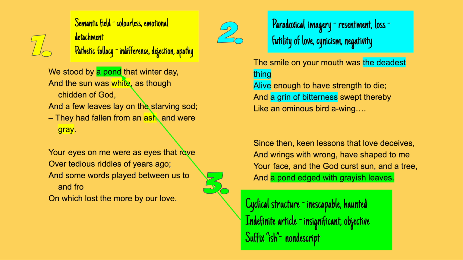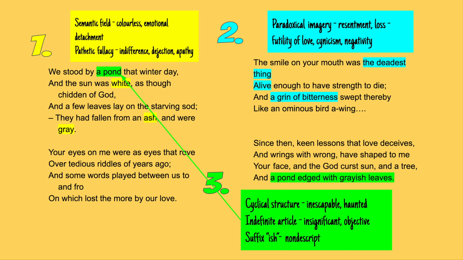And it describes the couple by the pond. Hardy uses these paradoxical images of dead, alive, grin, bitterness. They are contradictory images, opposing images, and they suggest this sense of frustration and resentment at the end of their love affair.